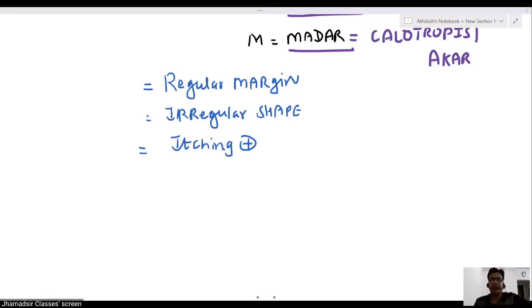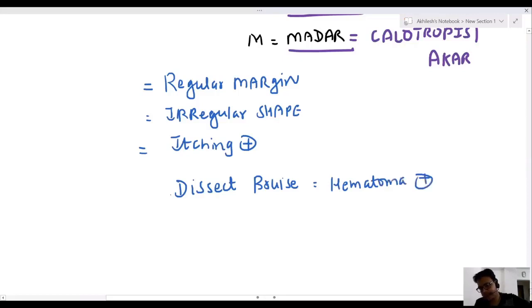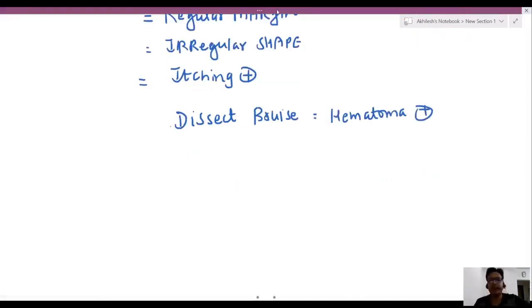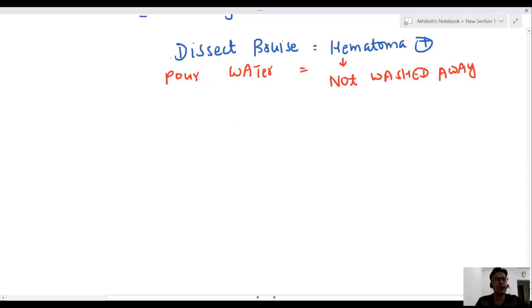Doctor Saab, when you dissect a bruise, hematoma is present because it's clotted blood. Clotted blood is known as hematoma. And when you pour water on this, the hematoma is not washed away because it is impregnated in tissue.